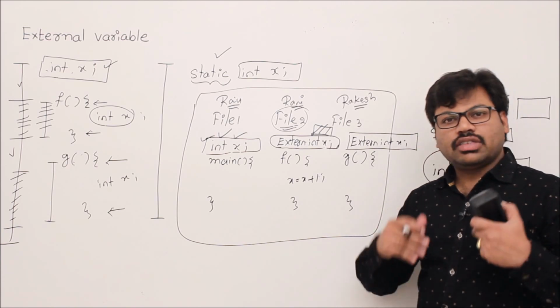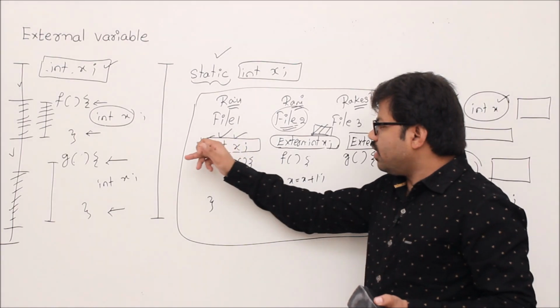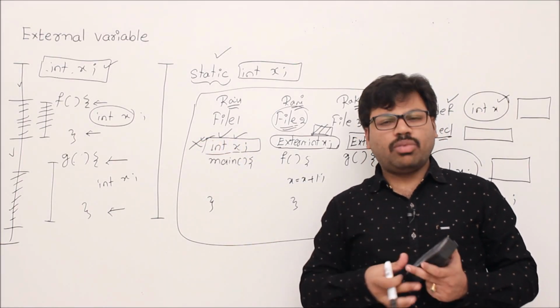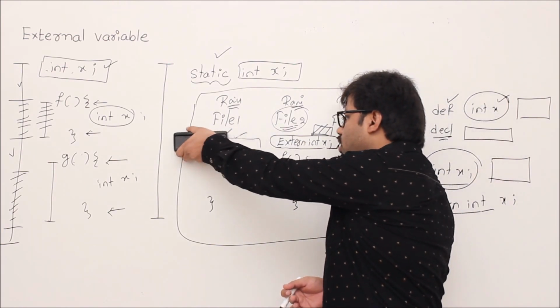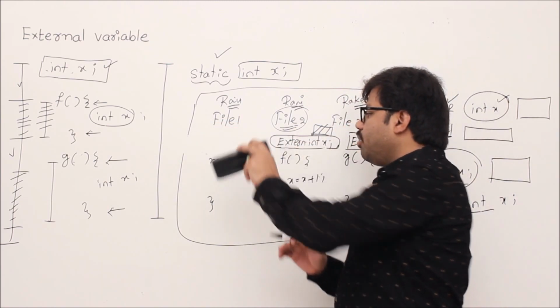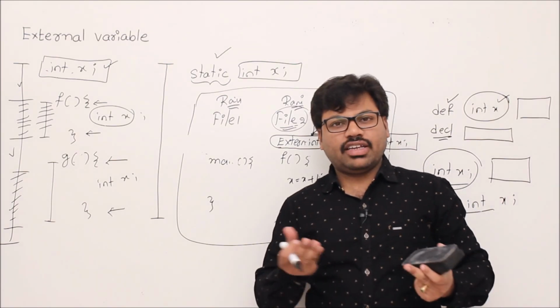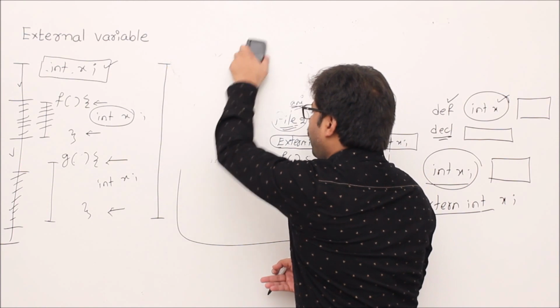Okay. Now sometimes Raju doesn't want to allow others to use variable x in another file, even though it is a global variable. He can do one thing: he can make it a local variable, but he doesn't want to do that. Ask me why. I will tell you.